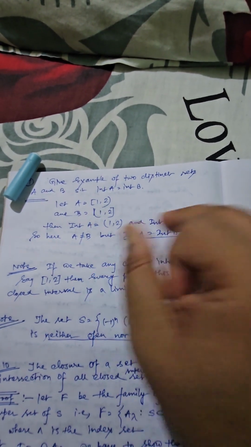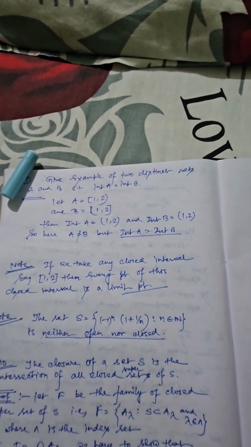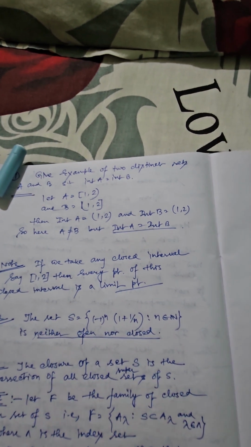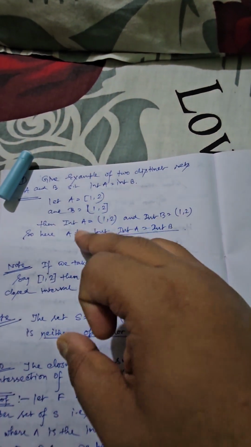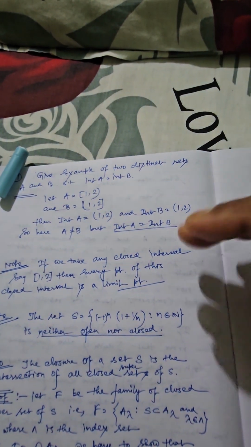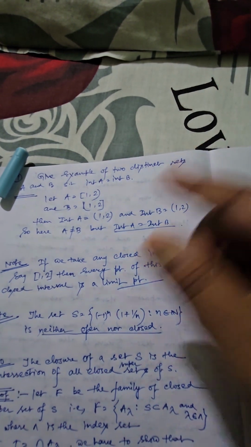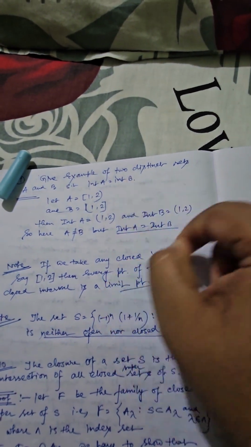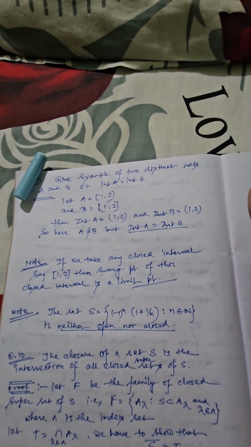So the interior of A and the interior of B, in both cases, can be taken as the open interval 1 comma 2, because the interior portion is nothing but all possible points lying inside this interval. A and B are different in terms of characteristics, so we have created two different sets where A is not equal to B, but their interiors are such that interior of A is equal to interior of B.